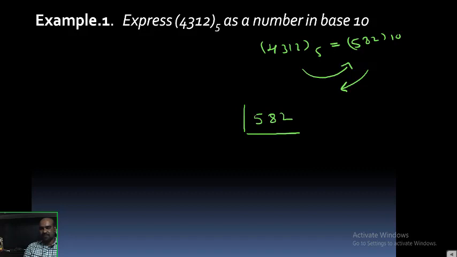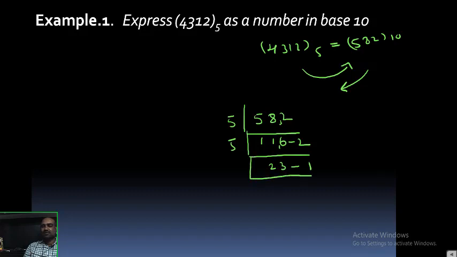So 5 1s are 5, 5 1s are 5, 5 1s are 5, remainder 2. What is the meaning of that? 5 into 116, plus 2 gives 582. Okay. Again we divide 116 by 5. 5 2s are 10, 5 3s are 15, remainder 1. Then 5 4s are 20, remainder 3. So I can't divide 4 by 5 because 4 is lesser than 5. Means here only you need to stop the process.